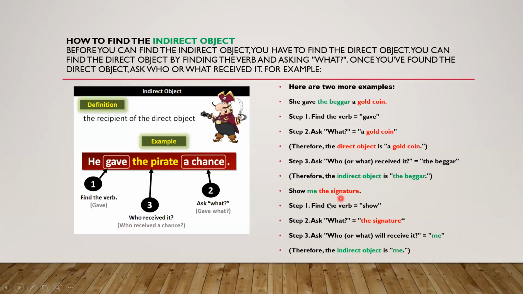Show me the signature. Whom are you going to show the signature? To me. Whom are you going to give a gold coin? The beggar. And what are you giving the beggar? A gold coin. What are you going to show me? The signature. So the signature and a gold coin are the direct objects. The beggar, me, or the parrot are the indirect objects. In green, they are the indirect objects. In red, these are the direct objects.